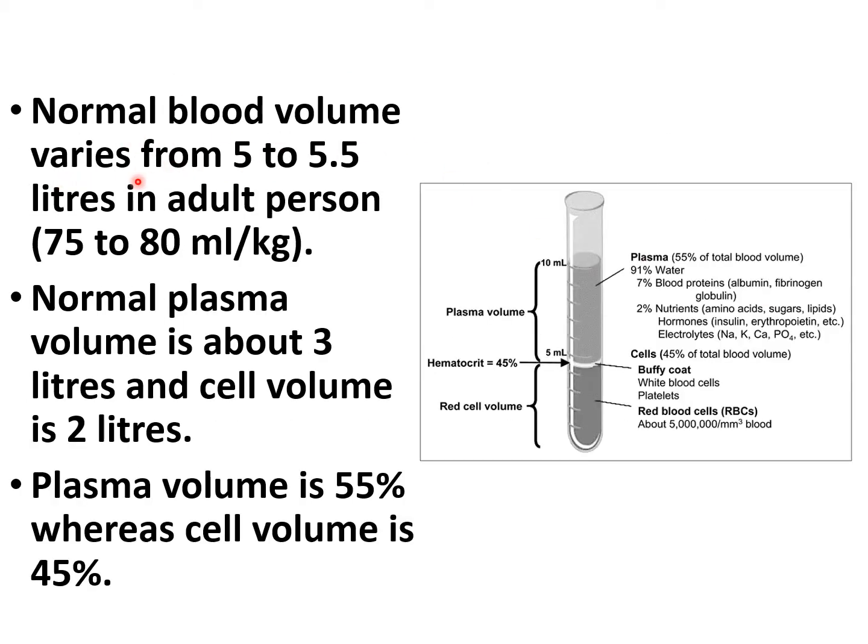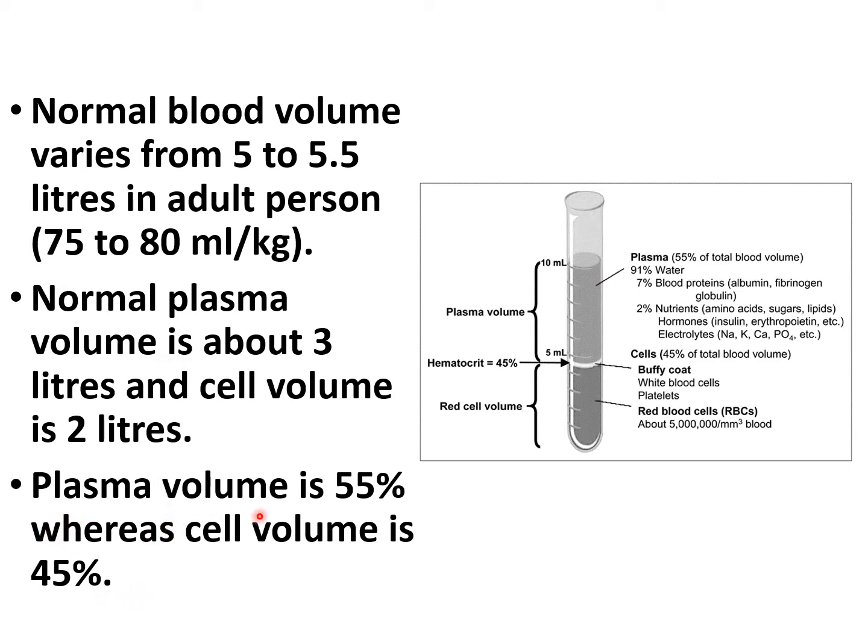Normal blood volume varies from 5 to 5.5 liters in an adult person and is about 75 to 80 ml per kg. The normal plasma volume is about 3 liters and the cell volume is about 2 liters.